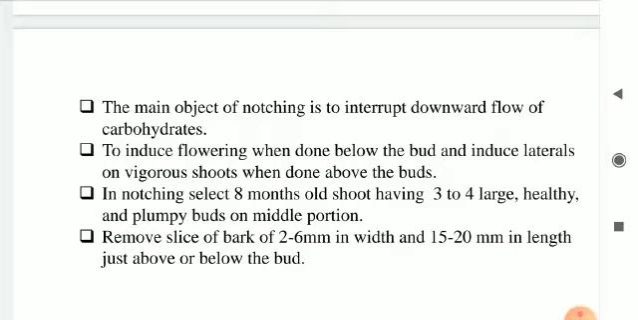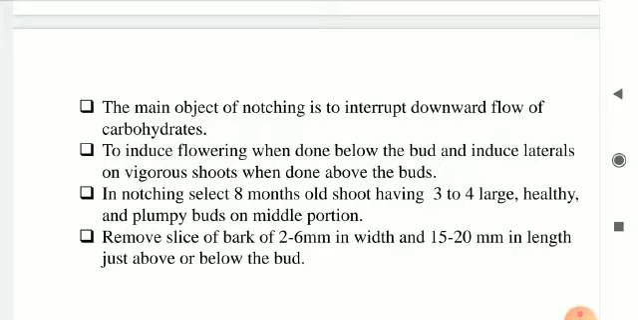In notching, select an 8 months old shoot having 3 to 4 large, healthy and plump buds on the middle portion. Now for the notching operation, we have to select a shoot of 8 months old having 3 to 4 healthy, large and plump buds on the middle portion of the shoot.